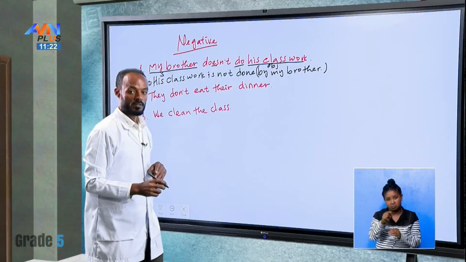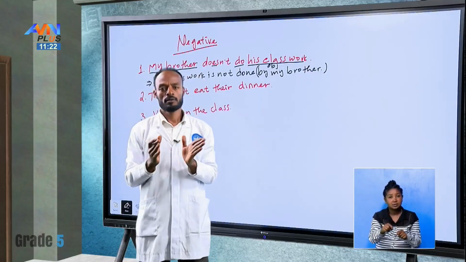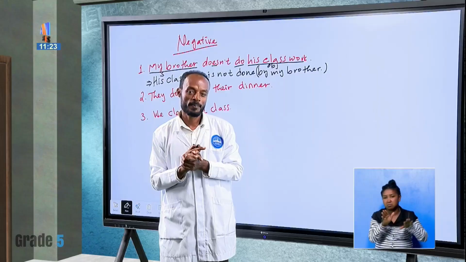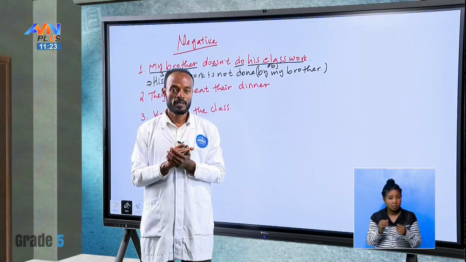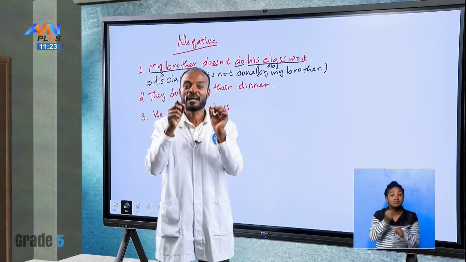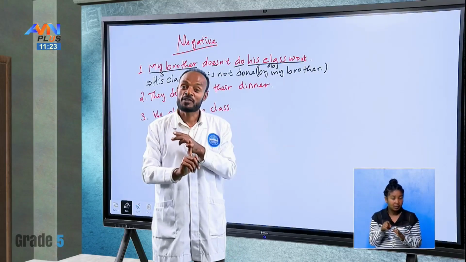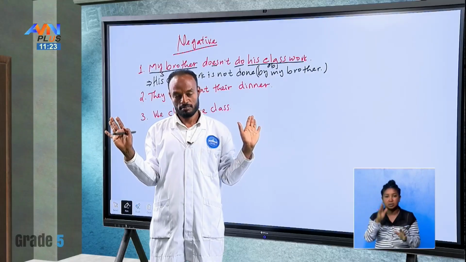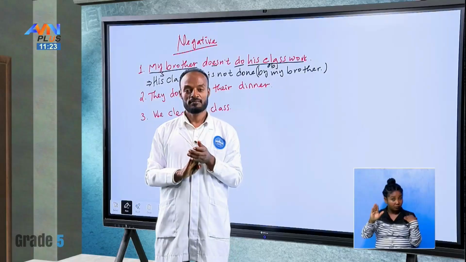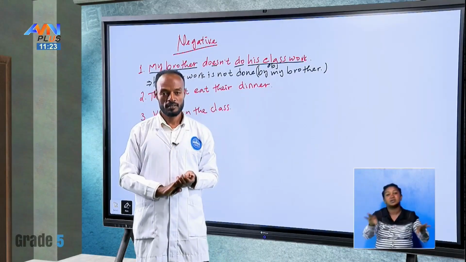Bear in mind, do we know when the doer of the action is not important in the passive voice? The doer of the action is not important if the subject is not a noun, and also if the subject is not necessary. Is it clear?